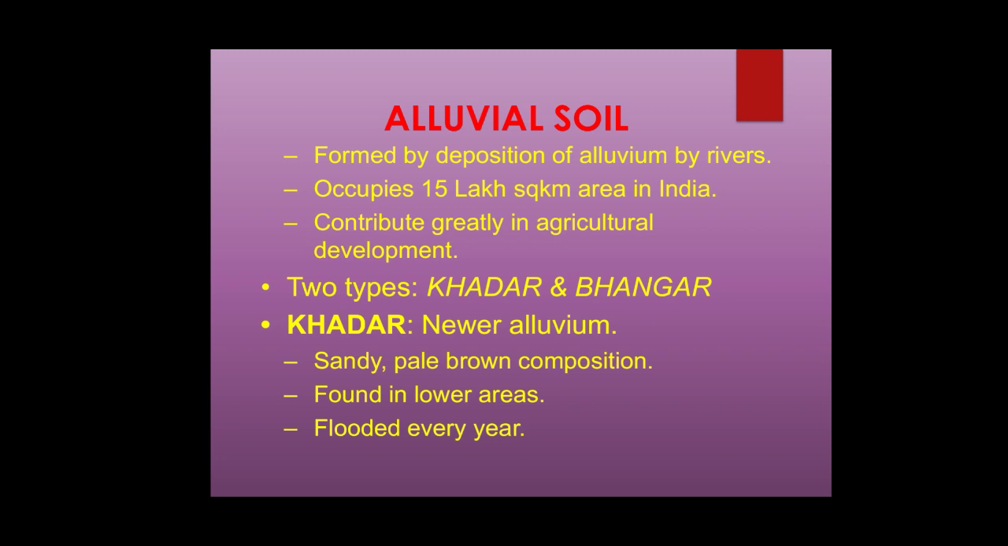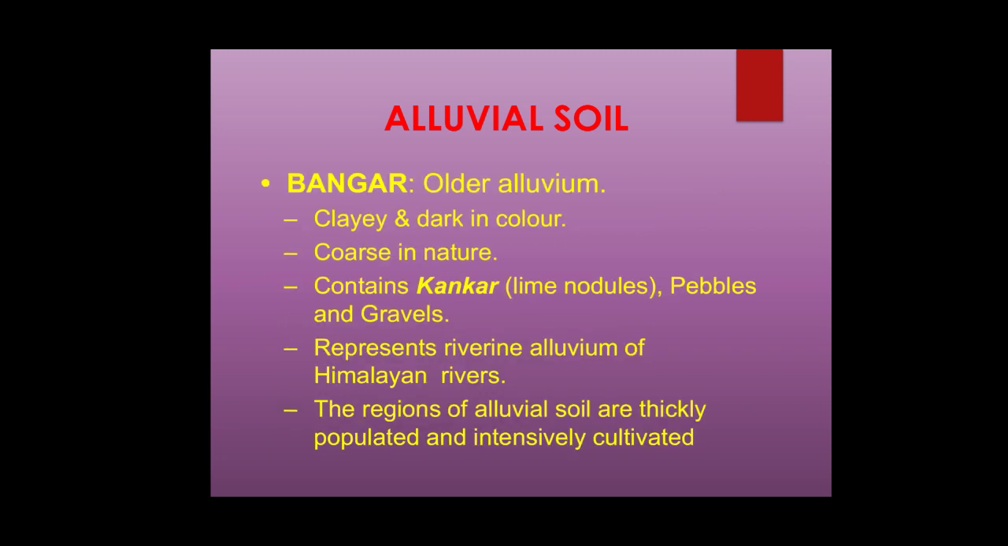We have 2 major types of alluvial soil: Khadar and Bangar. Khadar is a new alluvium soil, sandy and pale brown in composition, found in lower areas near the plains of rivers. It is flooded every year, which means the flood water carries this kind of Khadar soil to the places where it is deposited.